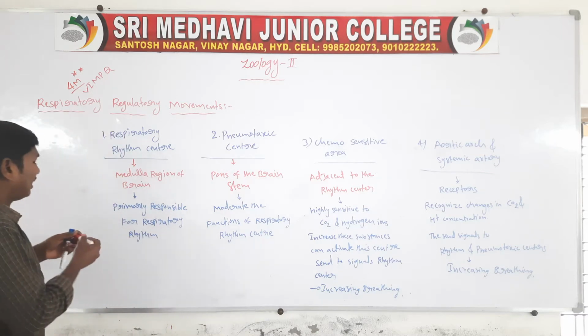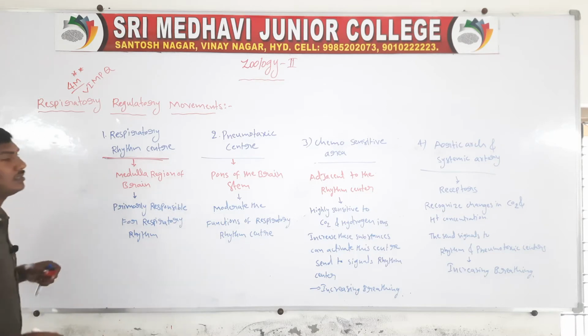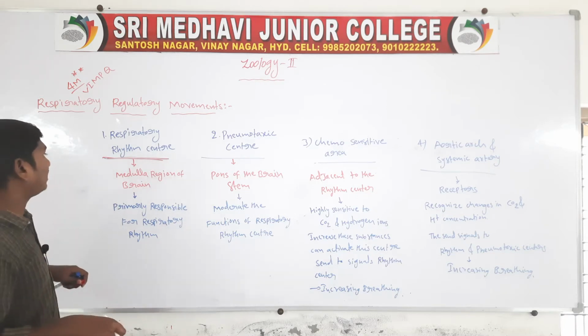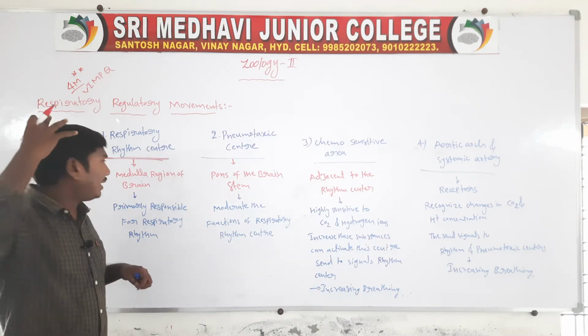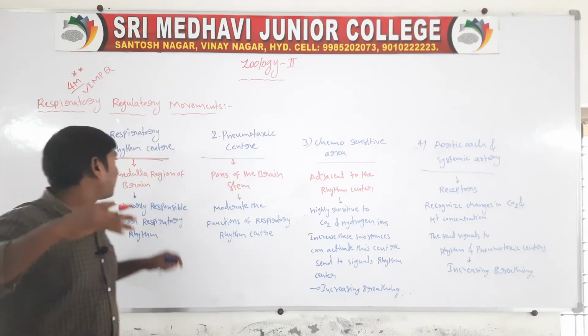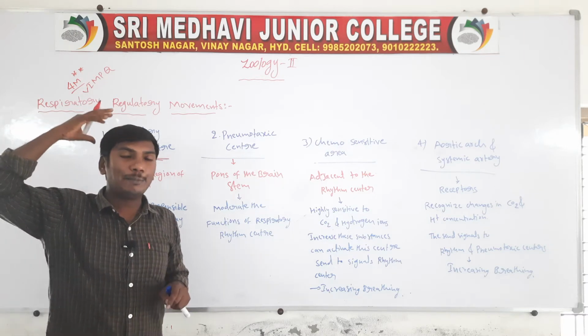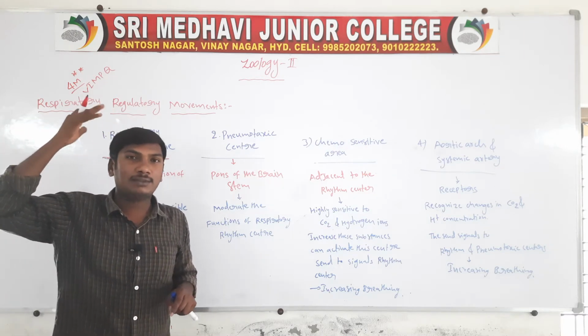First one, respiratory rhythm center. The respiratory rhythm center is located in the medulla region of the brain.